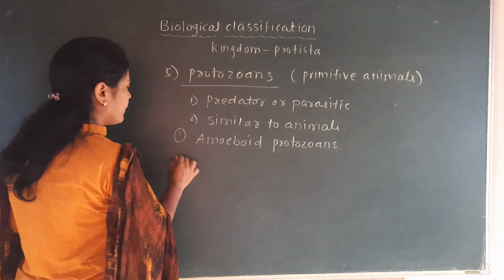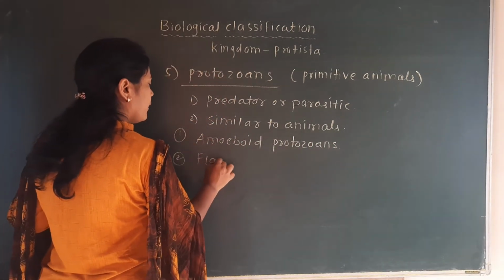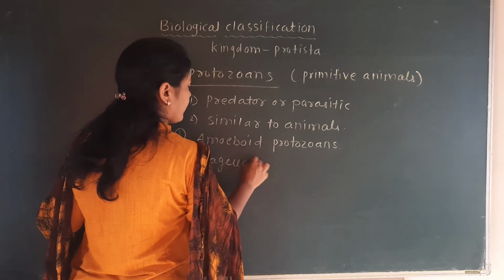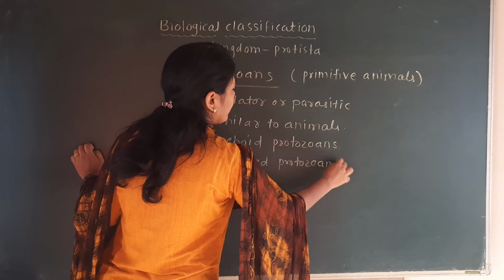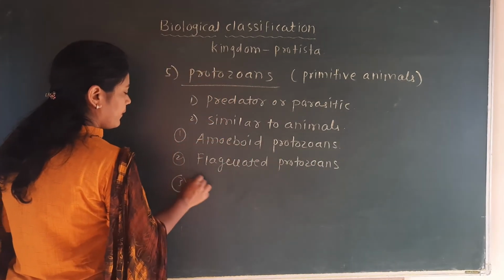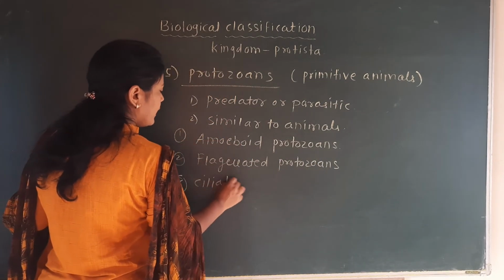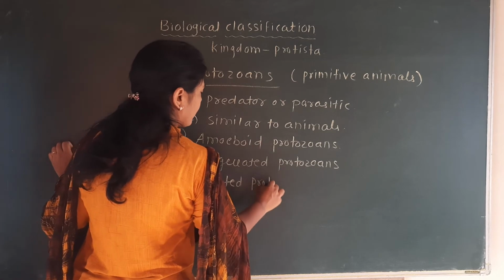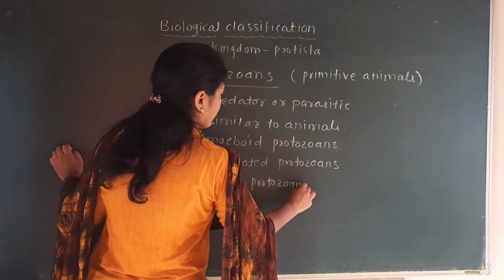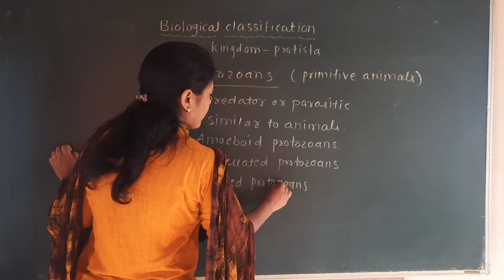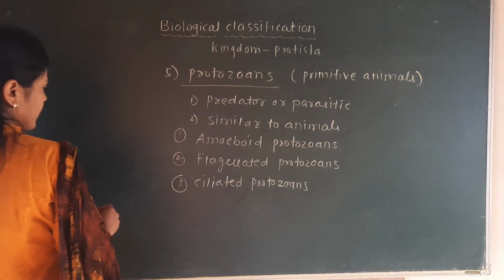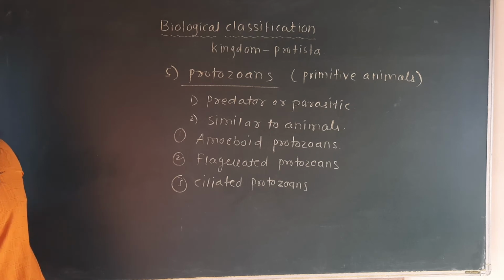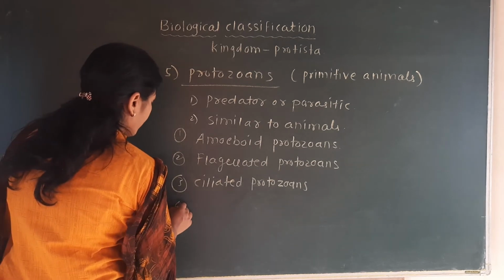Second one is flagellated protozoans. Third one is ciliated protozoans, and the fourth one is sporozoans.